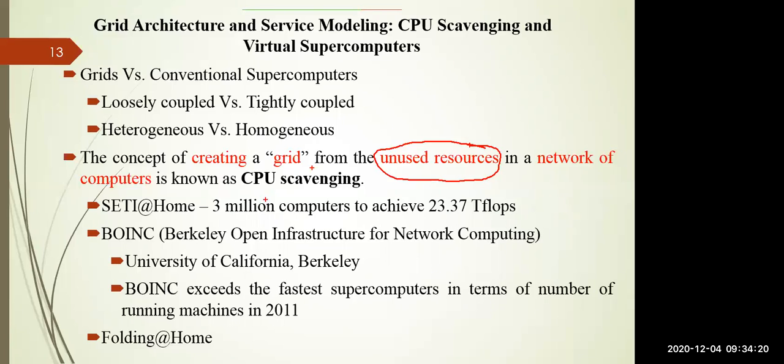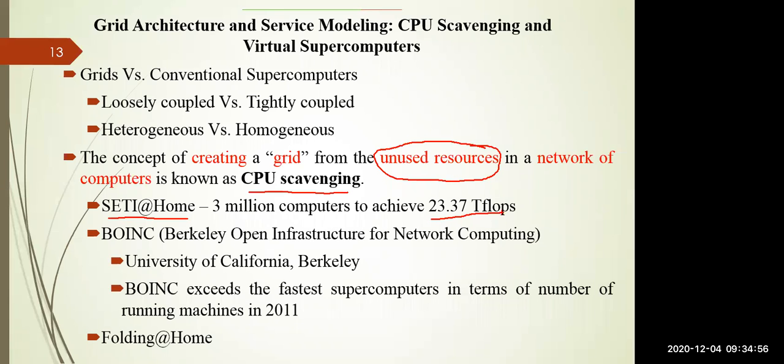That is called CPU scavenging. So you have to contribute your unused resources for a particular project. One such project is SETI@home, the Search for Extraterrestrial Intelligence at home, in which you can see 3 million computer systems active at a particular time, contributing 23.37 teraflops of power. These teraflops change with respect to time, and the number of computers participating in this project is increasing.